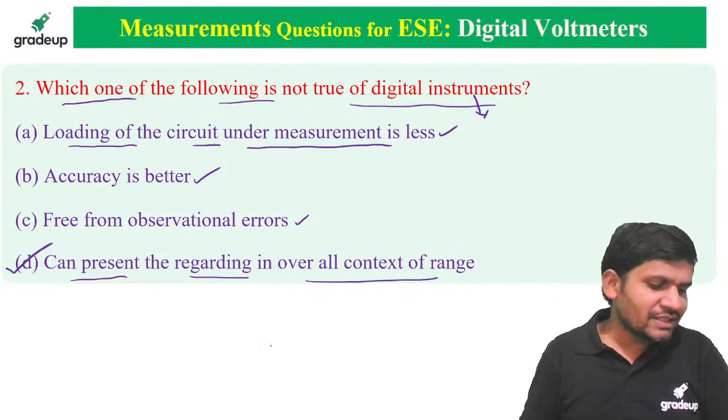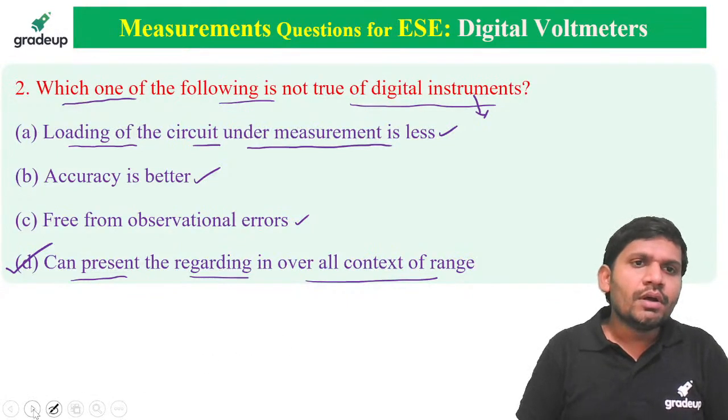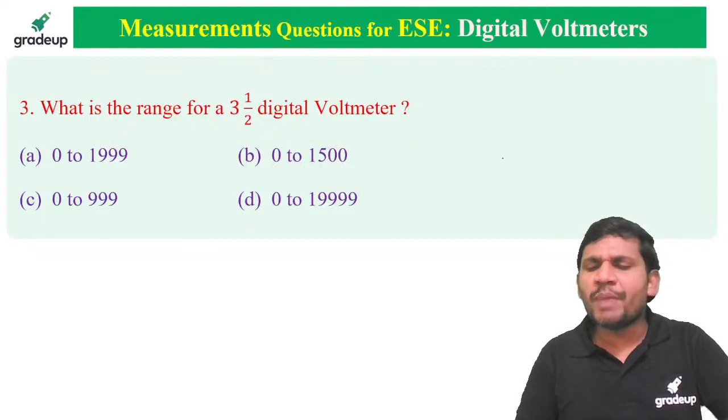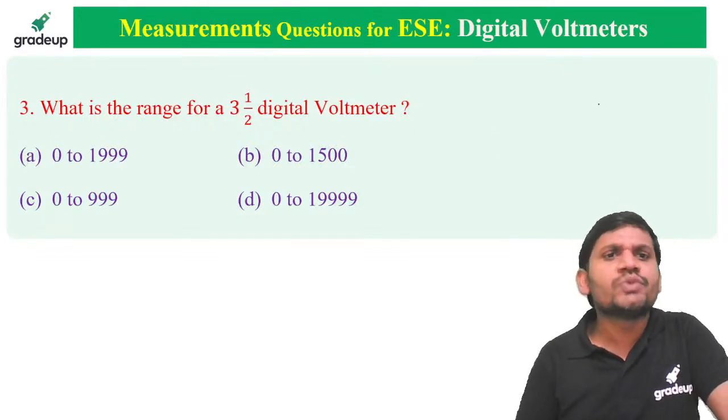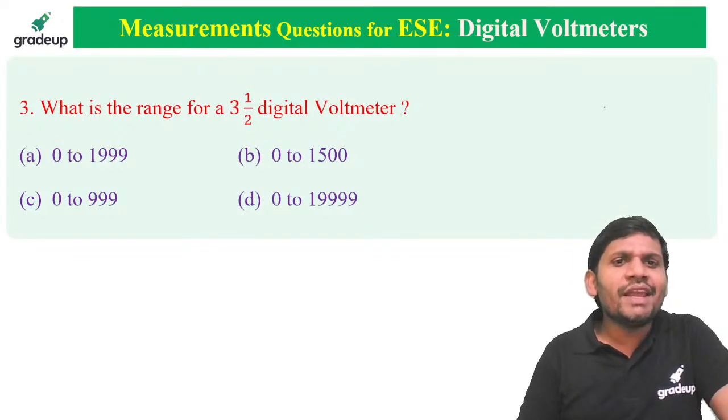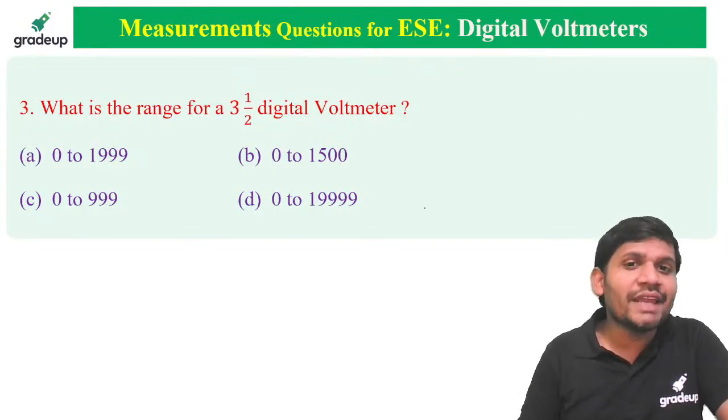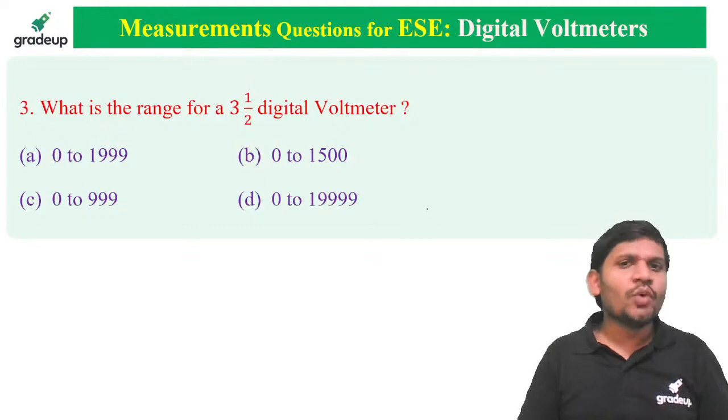Yes, friends, please concentrate. One more question is displaying on the screen. Can anybody answer this question? What is the range for a 3.5 digit digital voltmeter?